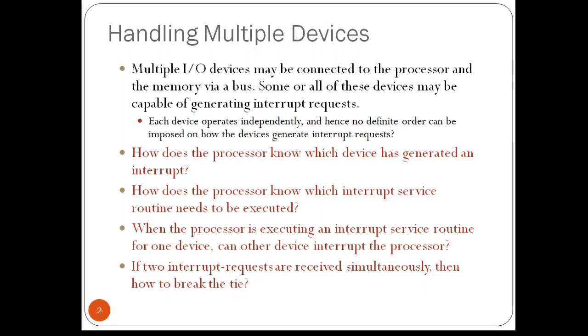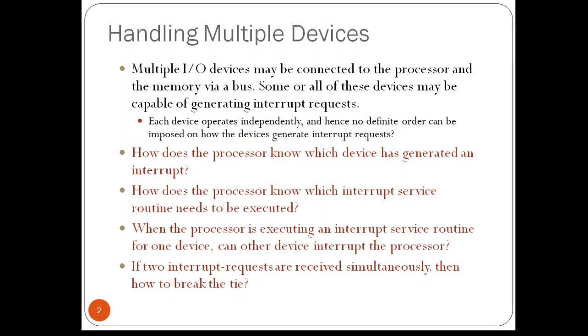For example, consider device X may request an interrupt while an interrupt that is caused by device Y is already being serviced, or several devices may request interrupts at exactly the same time. This gives rise to some questions. Assume there are X, Y, Z devices connected to the processor.